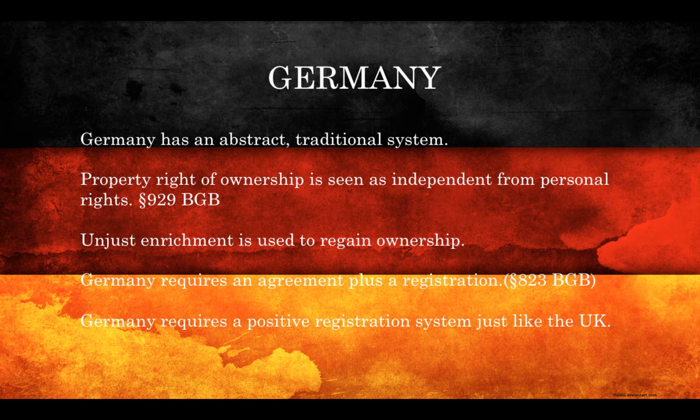When we talk about rules on immovables with Germany, it requires an agreement plus a registration. The agreement must be done in a very formal way, concluded in front of a notary. Germany requires a positive registration system, just like the UK.